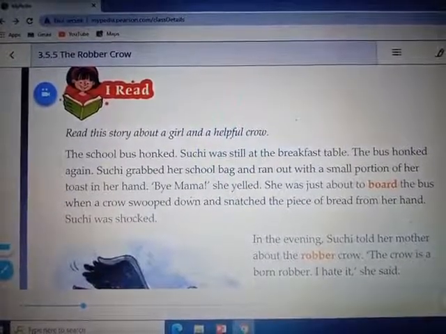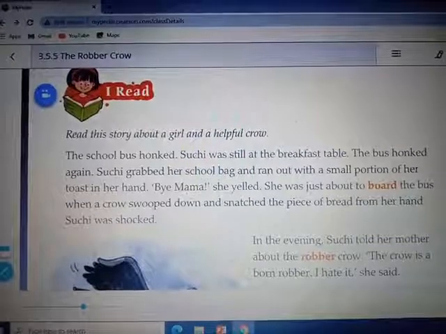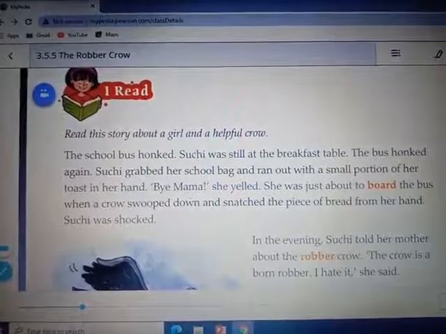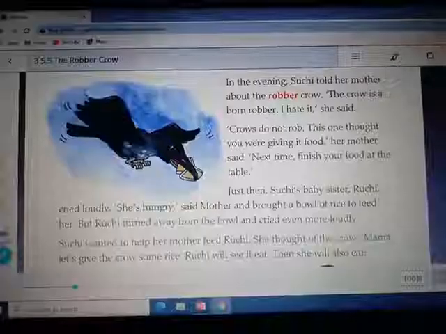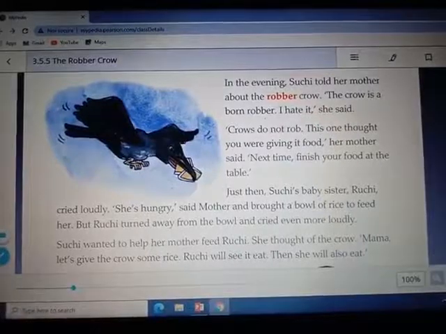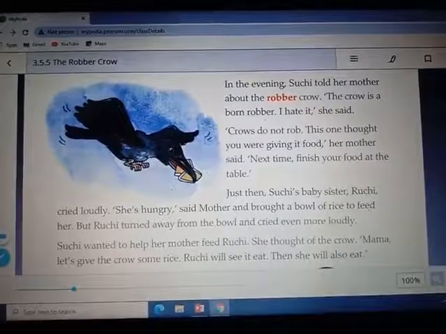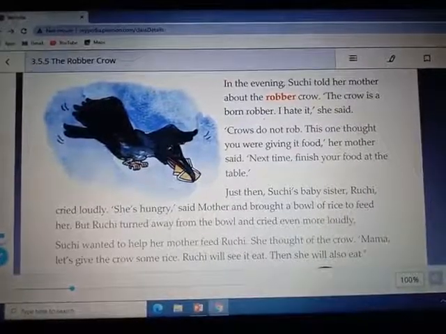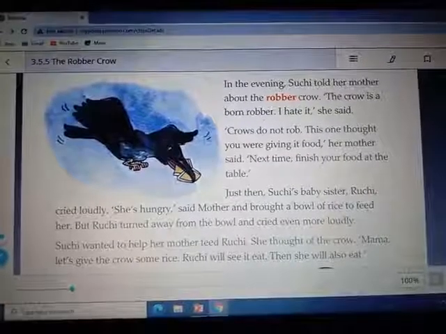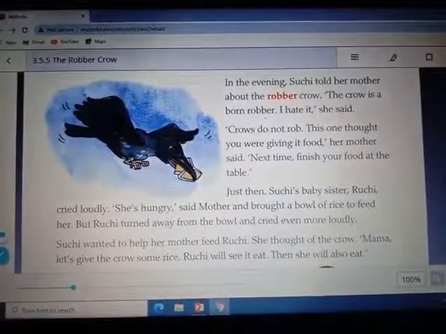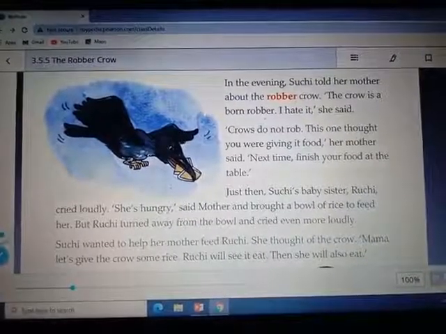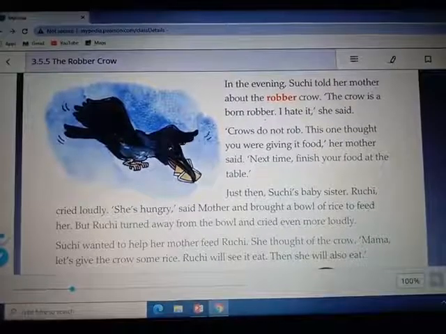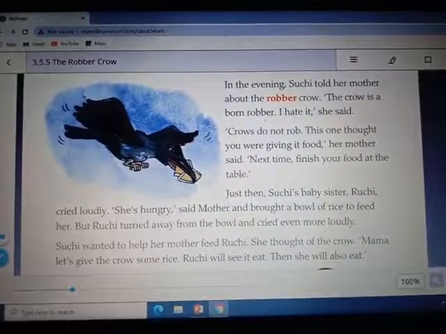In the evening, Suchi told her mother about the robber crow. The crow is a born robber. I hate it, she said. Crows do not rob. This one thought you were giving it food, her mother said. Next time, finish your food at the table. Just then, Suchi's baby sister, Ruchi, cried loudly. She is hungry, said mother and brought a bowl of rice to feed her. But Ruchi turned away from the bowl and cried even more loudly.